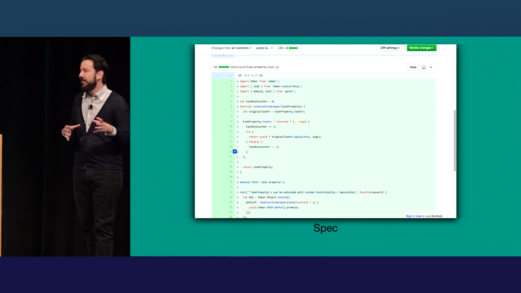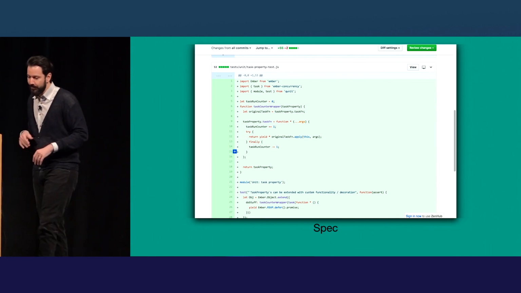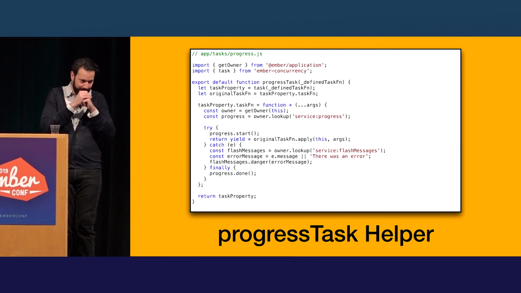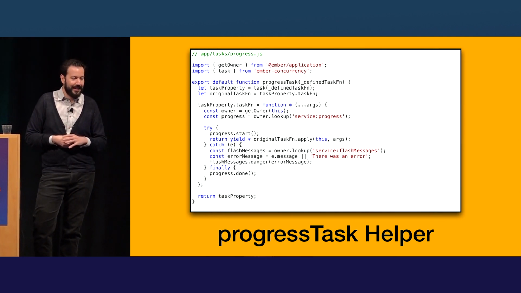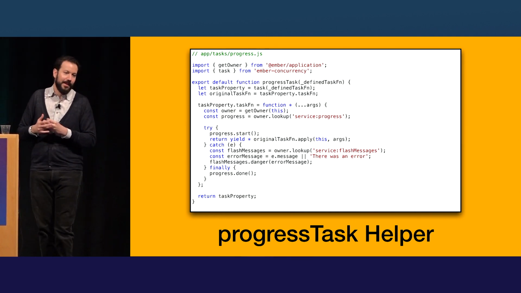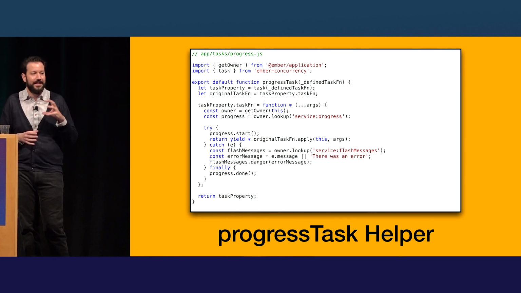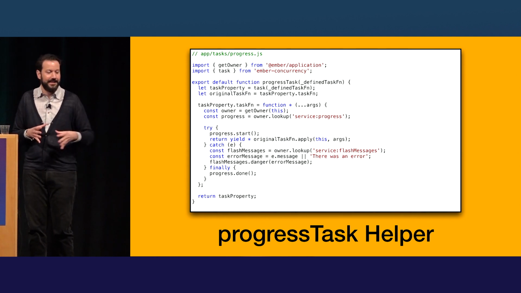So one of the most powerful things about generators is that generators can yield other generators and apply them. I used this technique to write what I called the progress task helper in my app. I made a new subfolder under app called tasks, called this thing progress, and this is the code for it. I used the getOwner API from Ember to grab the services I needed, so I wouldn't have to inject each of those services into all the components I'm going to use. And it's all internal to this task function.